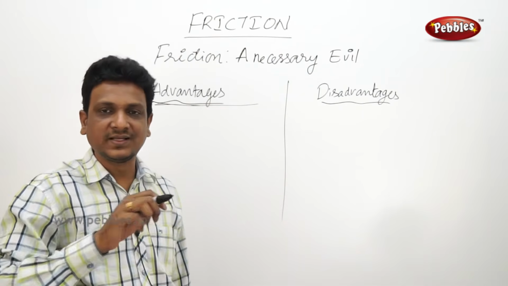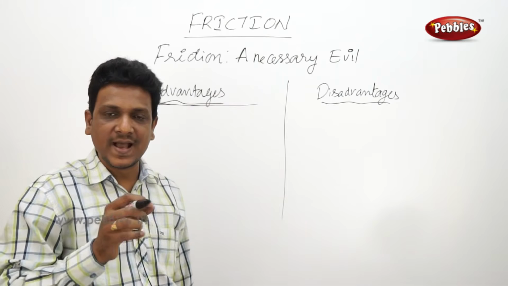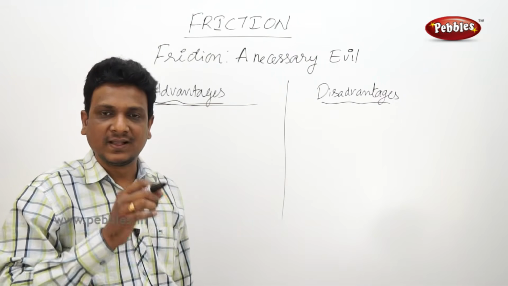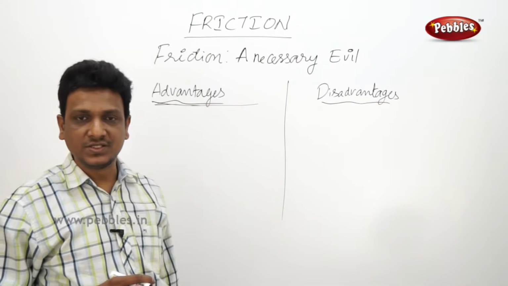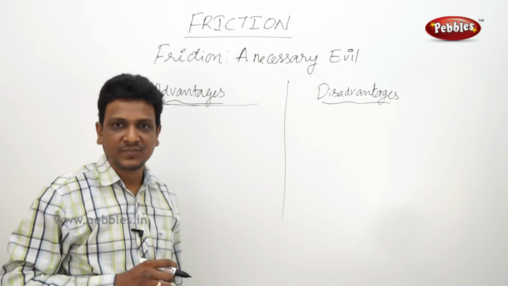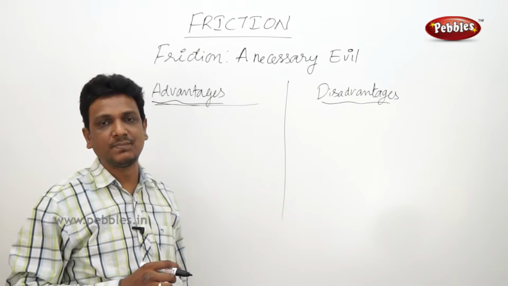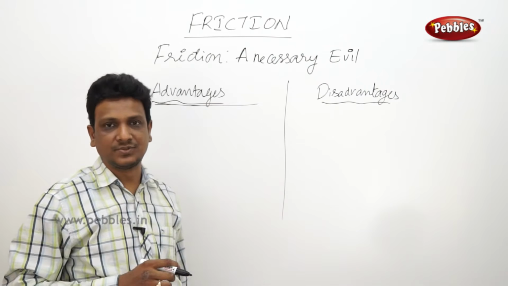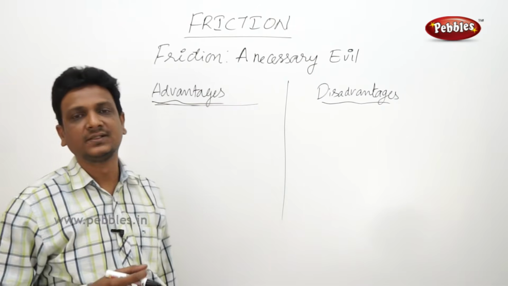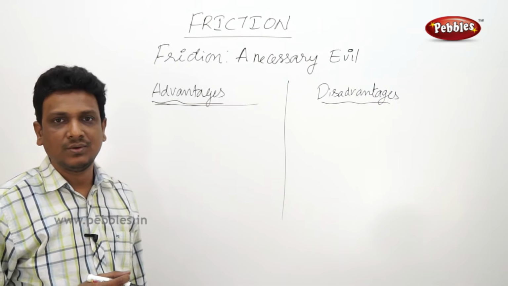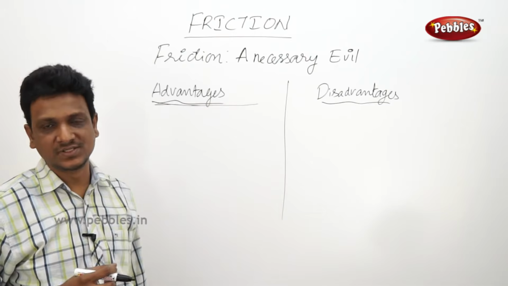When you are rubbing the crayon, what happens? The crayon gets stuck to the paper. How? It is because the paper is very rough. When you are rubbing the crayon against the paper, the color is absorbed, the color is taken by the paper. The irregularities of the paper take the color. So in this way, friction helps us a lot.